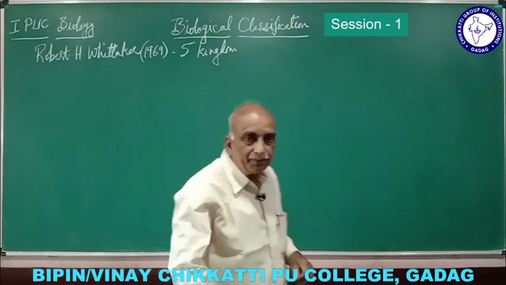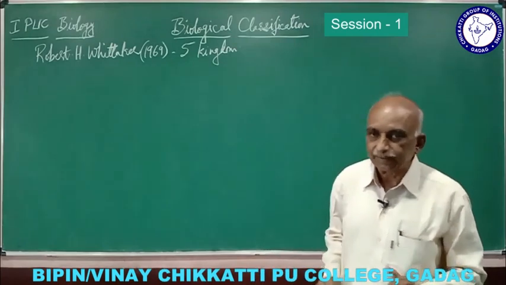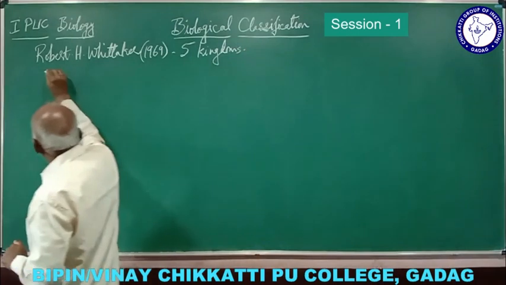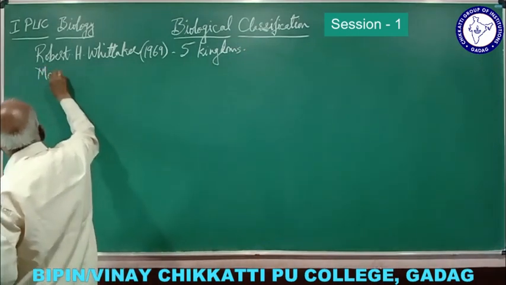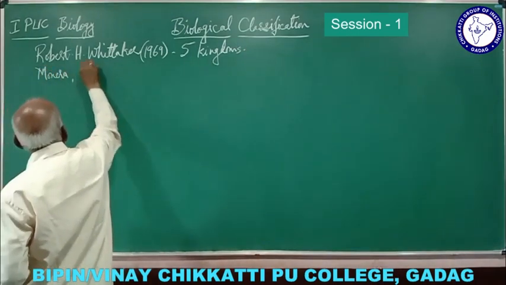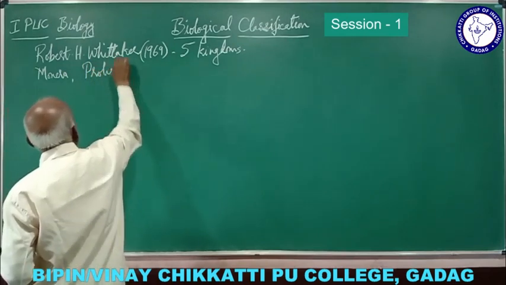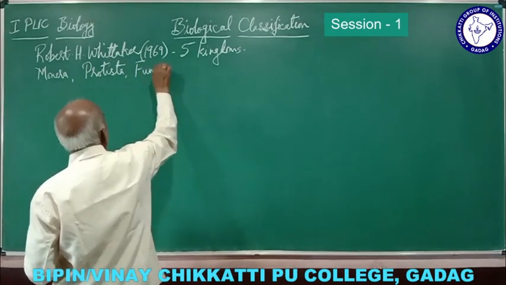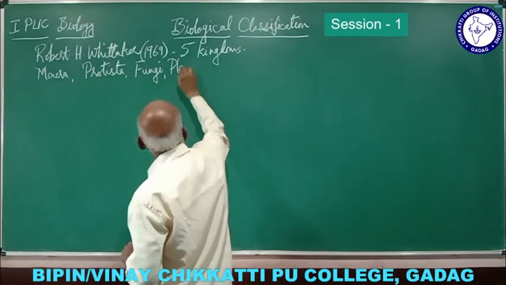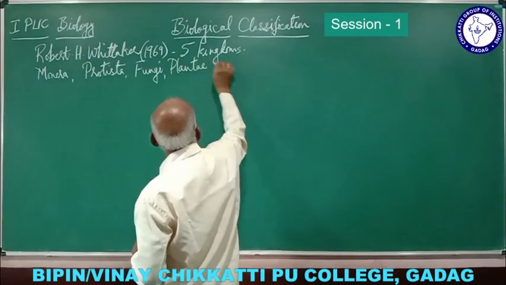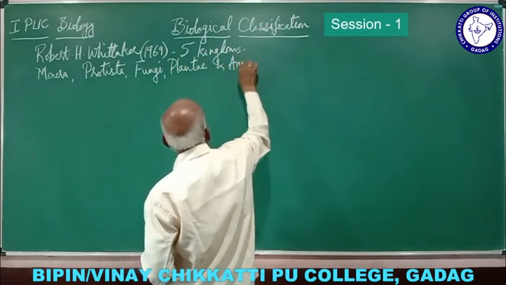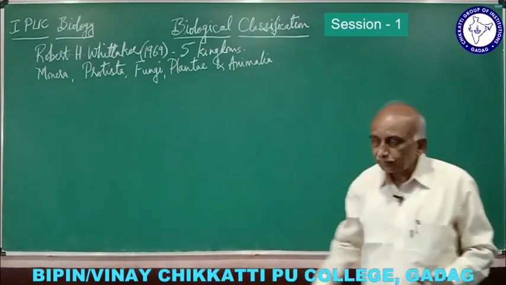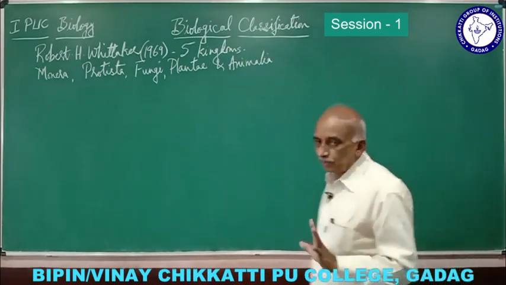He divided living organisms into five kingdoms: monera, protista, fungi, plants, which he called Plantae, and animals, that is Animalia. So these are the five kingdoms he classified.